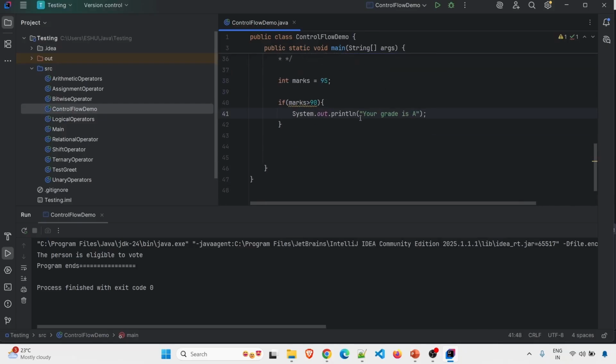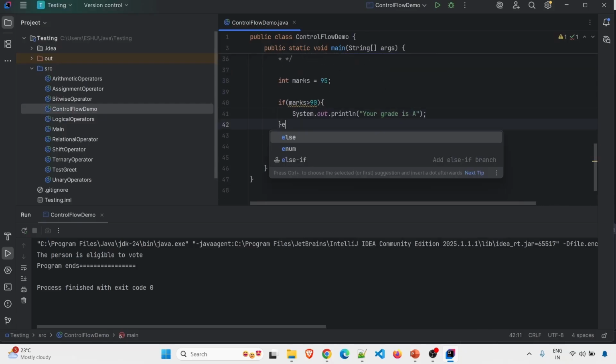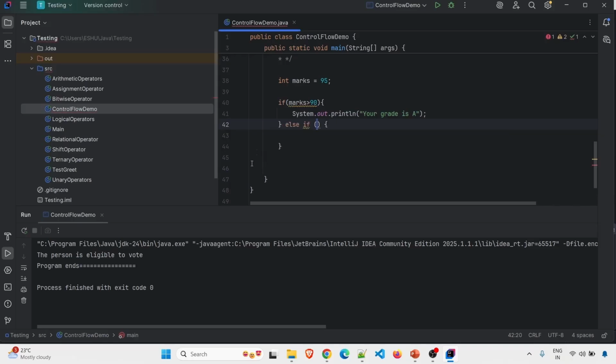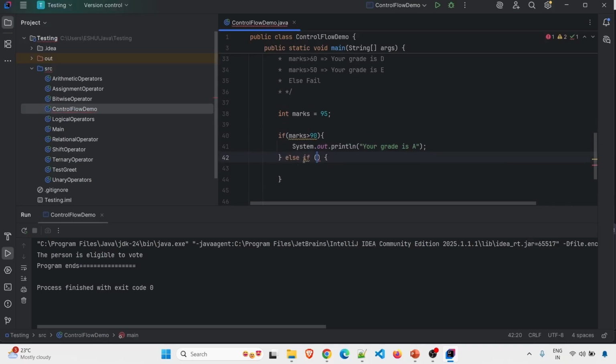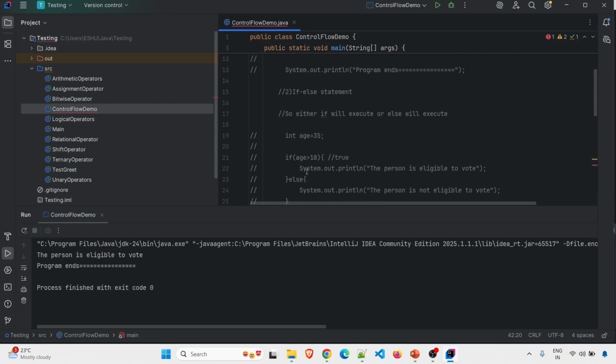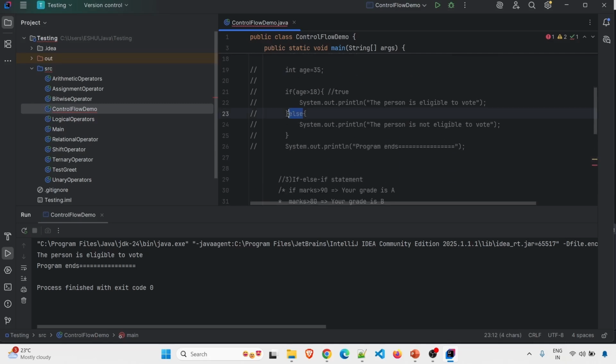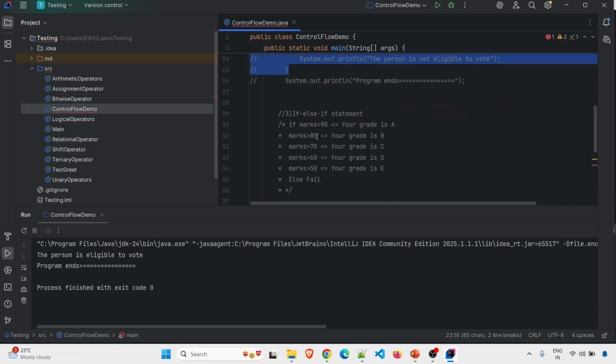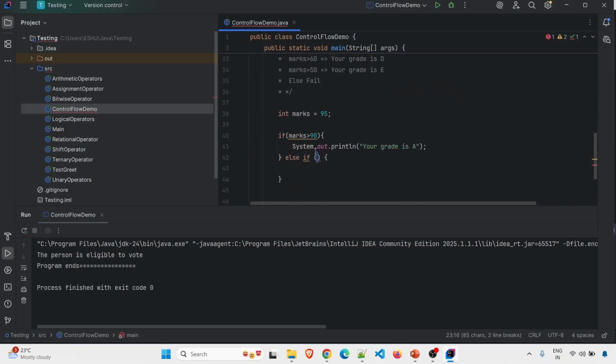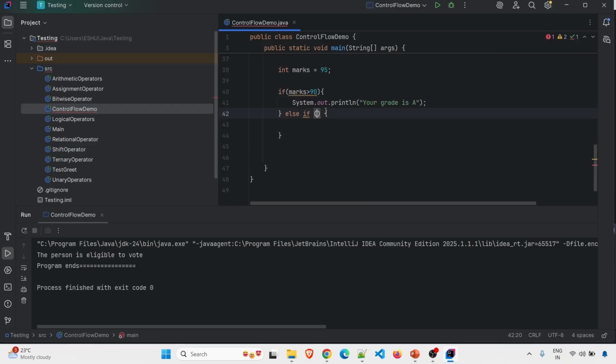Your grade is A. Now I will use else if. Instead of else, I will use else if because I have multiple conditions. If you are using else, you cannot give any condition. So if we see here, else has no condition. But I want to use multiple conditions. For multiple conditions, you can go for else if. So here I will write else if marks greater than 80, I will print your grade is B.